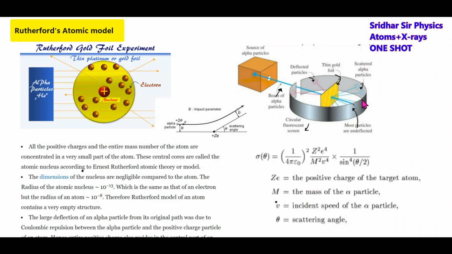The screen is circular, a fluorescent screen made up of phosphorus, with a combination of zinc and potassium. Where I get the fluorescence, there the alpha particles will be striking. Most of the fluorescence is noticed here. Then as you move away, the fluorescence will decrease. So most of the alpha particles are striking in this region, because we can't visualize alpha particles. Only through fluorescence are we able to tell that the alpha particles will be more here.